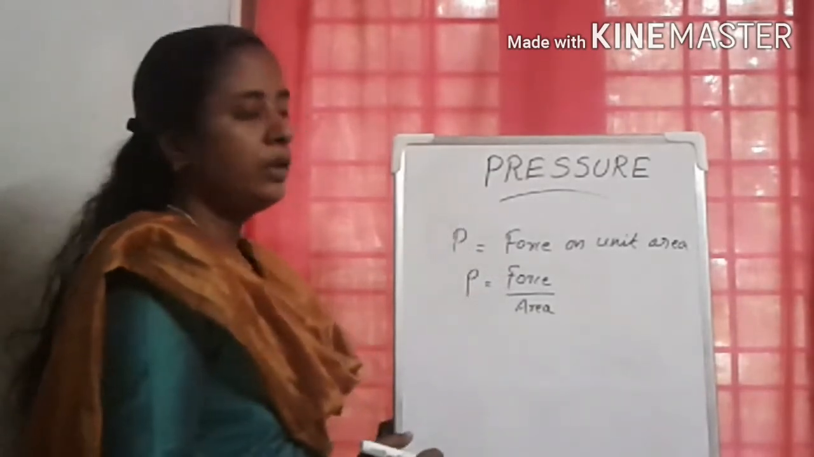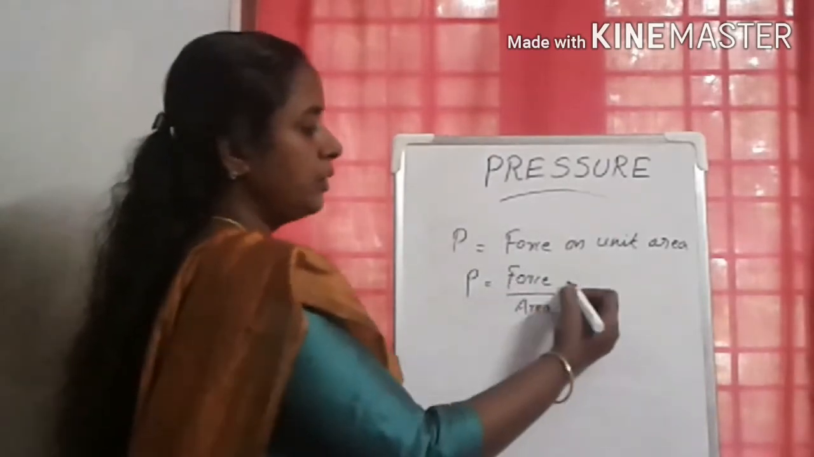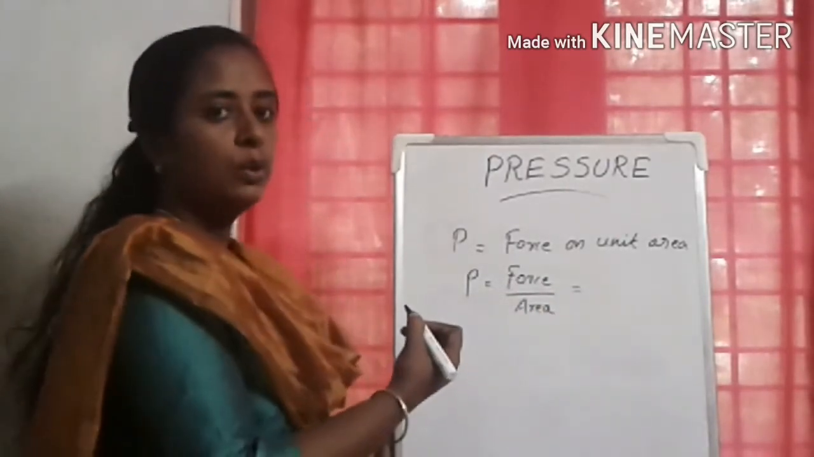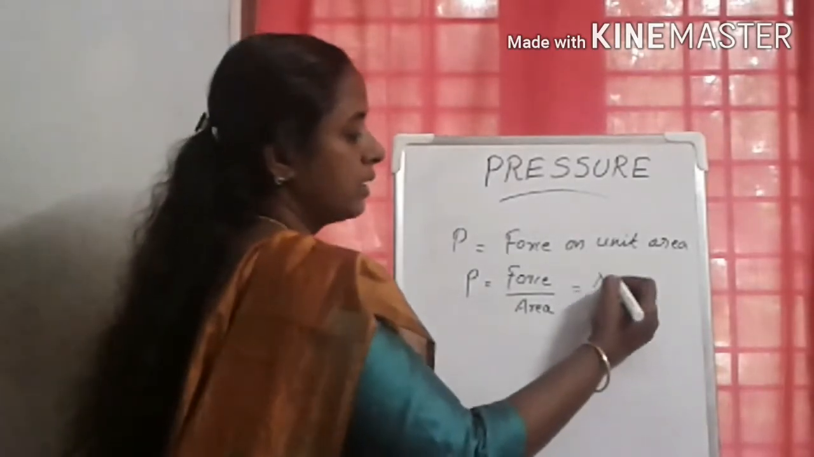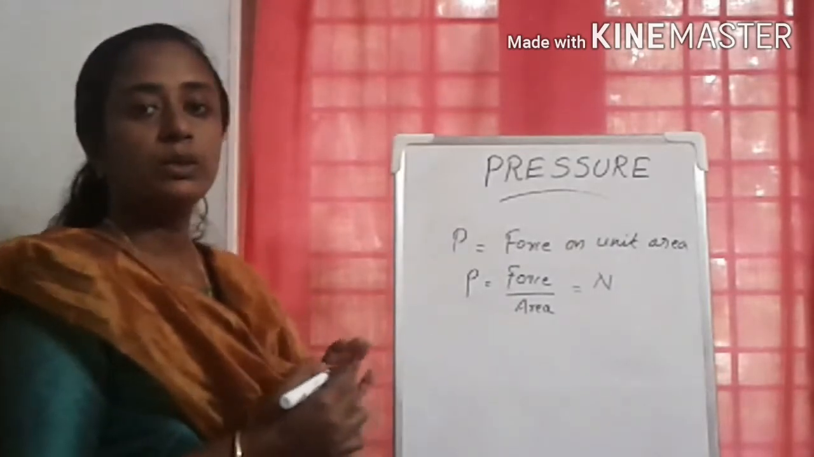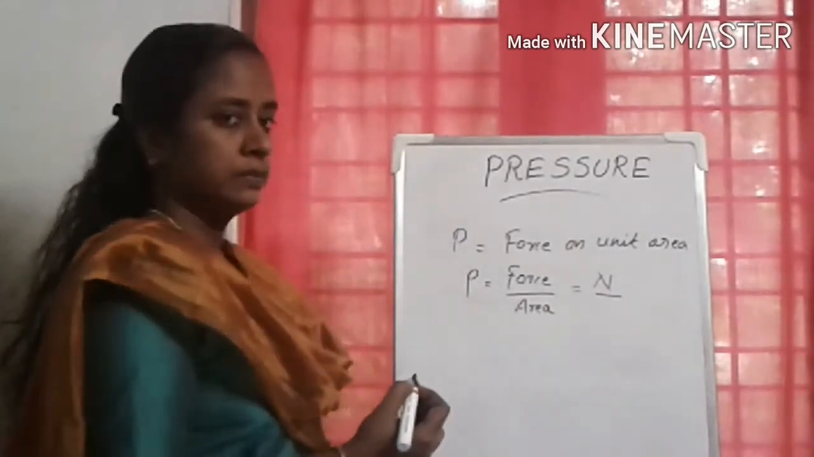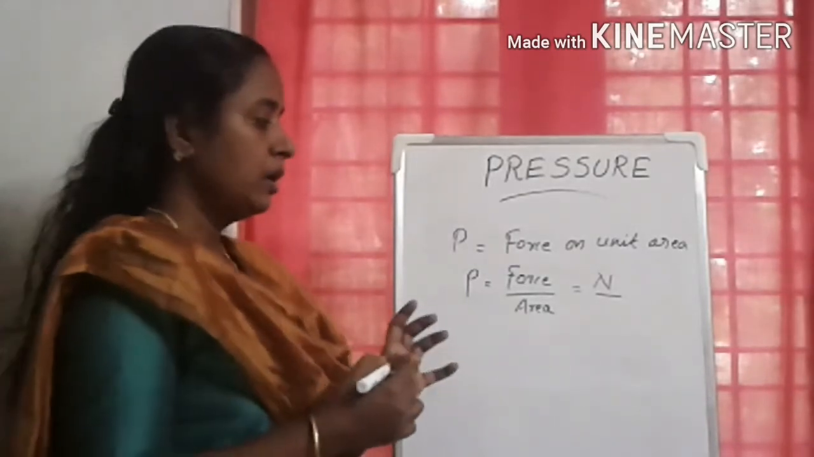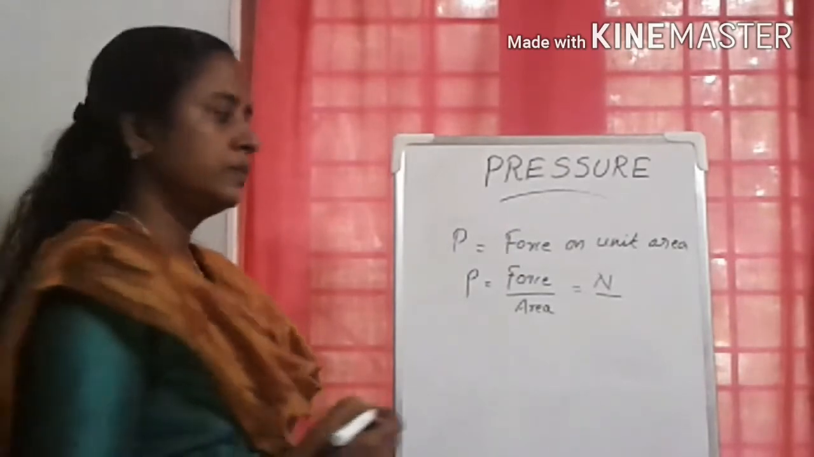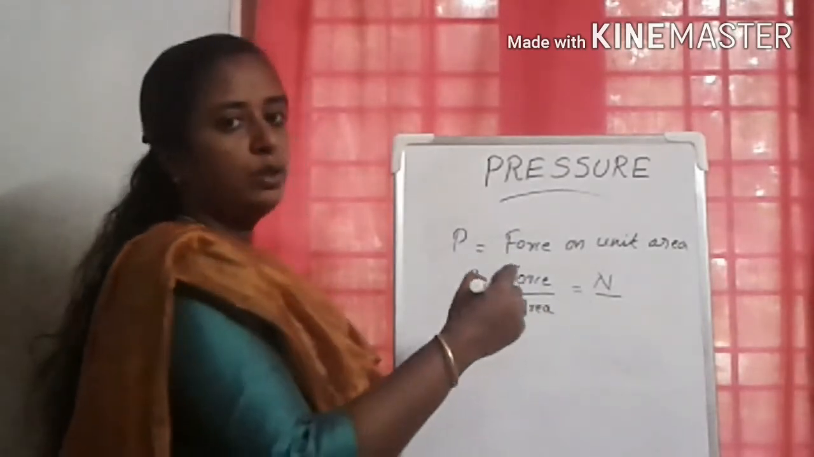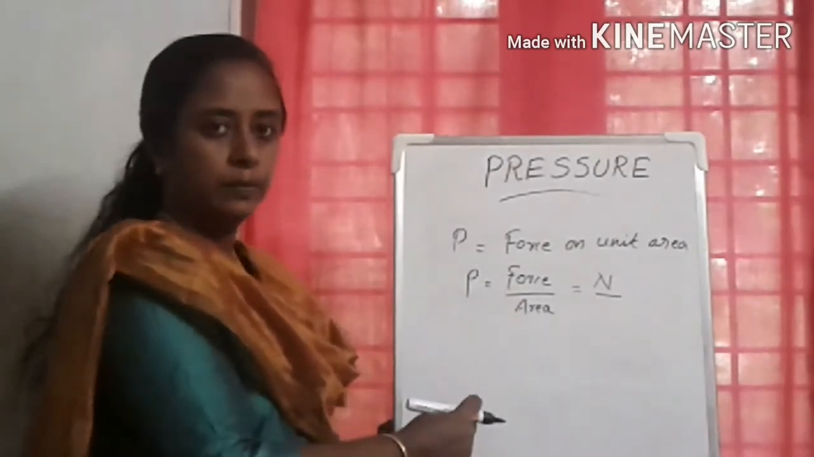What is the SI unit of pressure? We know that the SI unit of force is, do you remember the SI unit of force? It is Newton. What is the SI unit of area? In maths you may be using the unit of area. Area is equal to length into breadth or length into length. Two lengths we are multiplying to get area.